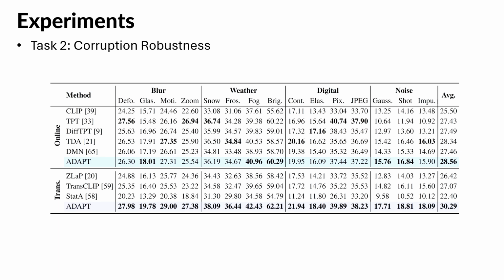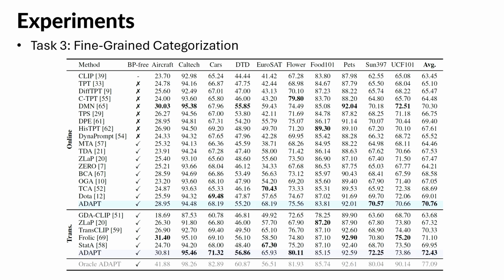Task 2, Corruption Robustness. On 15 synthetic corruptions, ADAPT again achieves the best performance in both the online setting at 28.56% and the transductive setting at 30.29%. This demonstrates strong robustness even under severe visual degradations. Task 3, Fine-grained categorization. Here, ADAPT achieves significant gains over the CLIP baseline, over 7% online and nearly 9% transductive. Remarkably, our method narrows the gap to the Oracle performance, which uses ground truth labels, to within 5%.